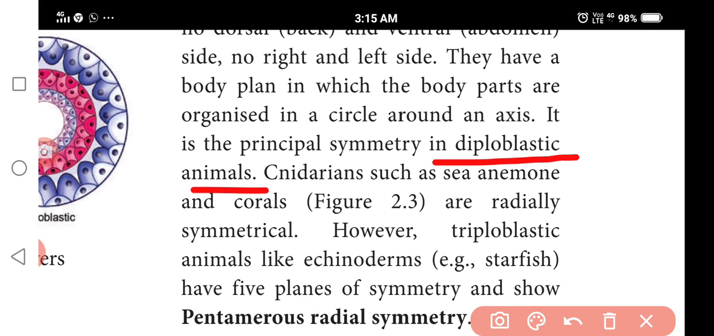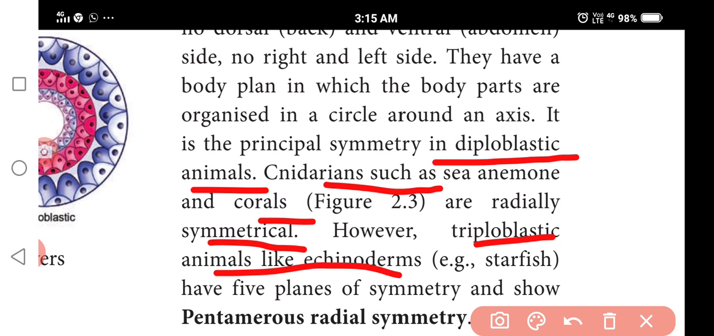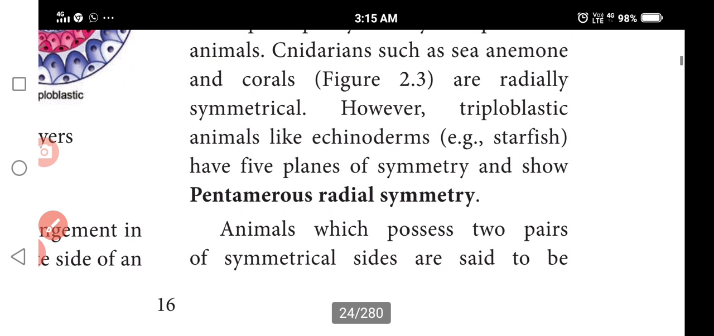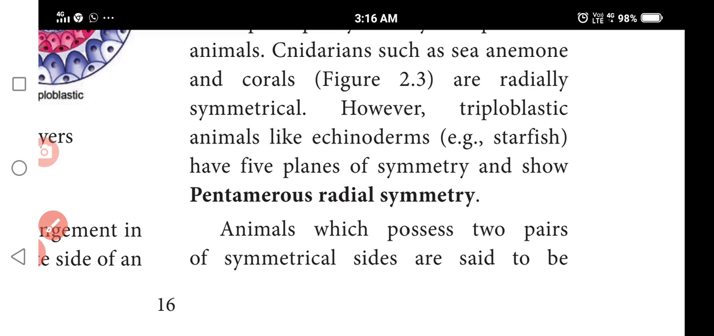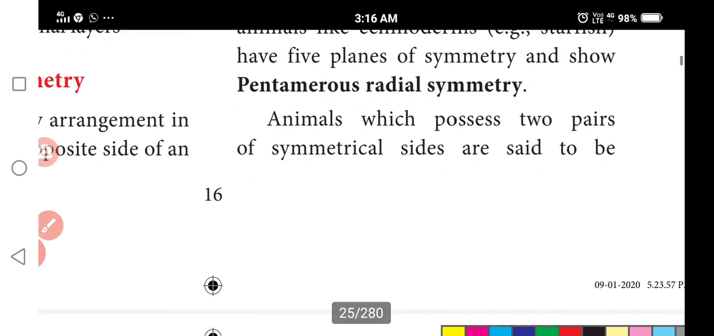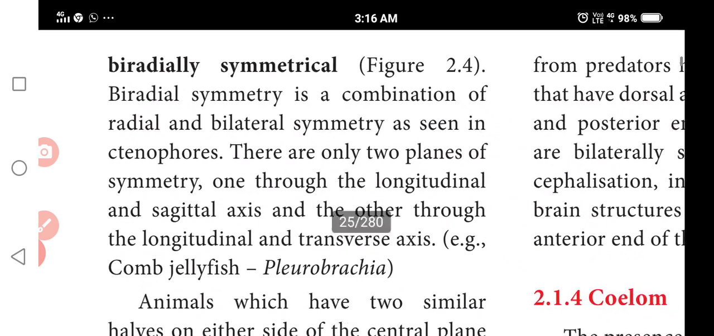So the best example is cnidarians; sea anemones and corals are radially symmetrical. Next one is the diploblastic animals like echinoderms, which have five planes. Starfish, do you know this, how it will be? That is pentamerous radial symmetry. Animals which possess two pairs of symmetrical sides are said to be biradially symmetrical.